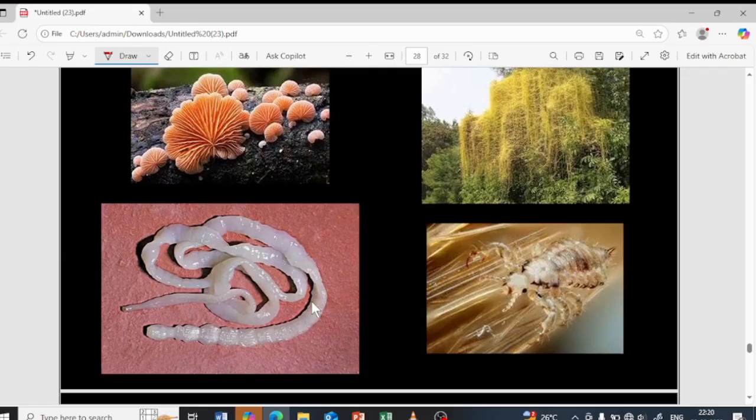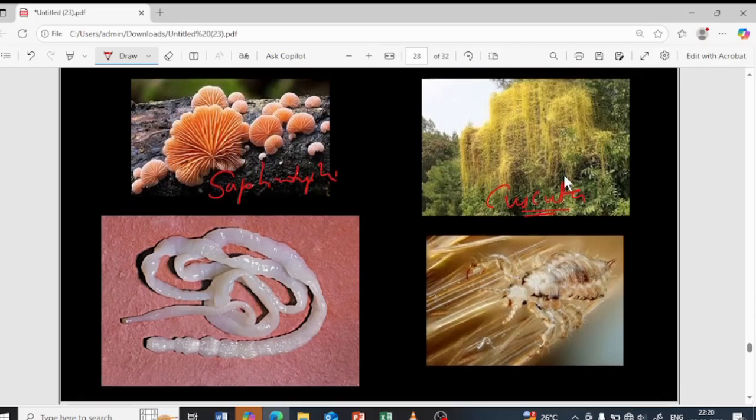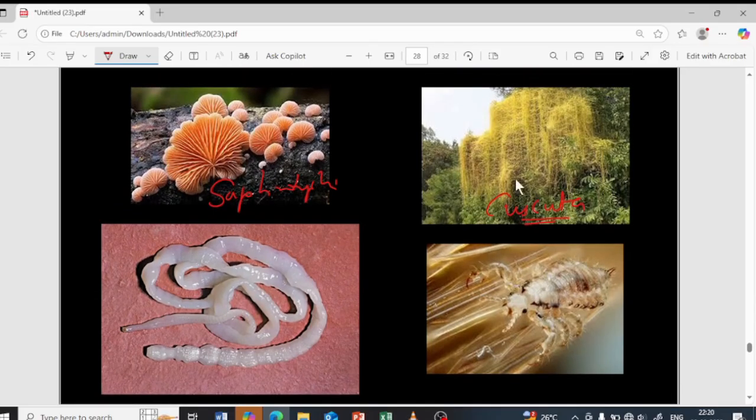Okay, you can see over here the mushroom, which undergoes which type of nutrition? Saprotrophic nutrition. What about this? This is cascata. Cascata undergoes which type of nutrition? Parasitic nutrition.